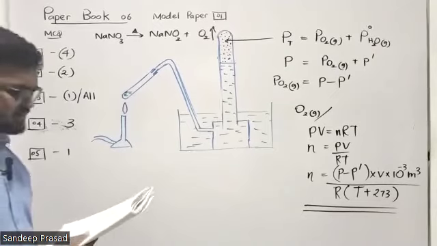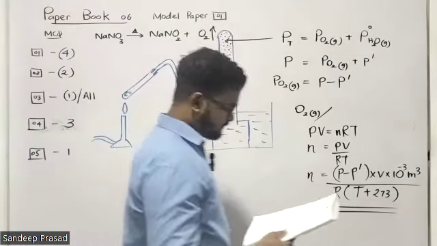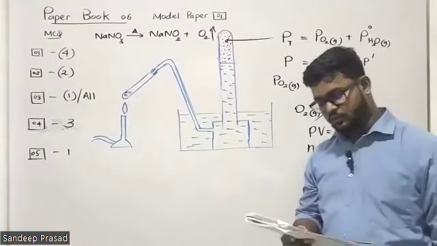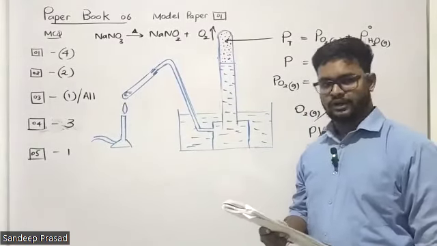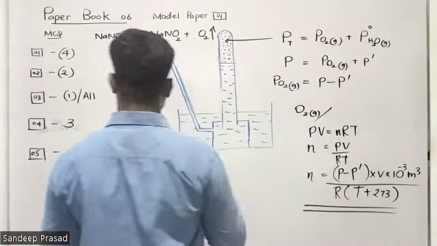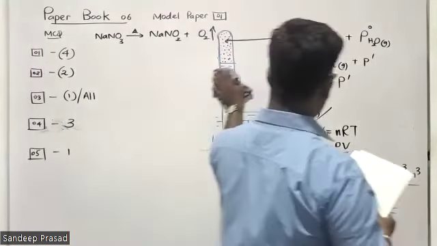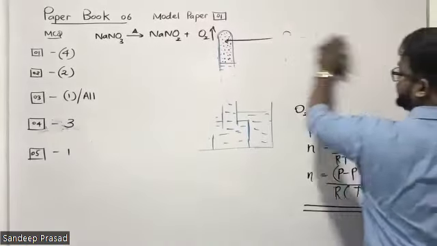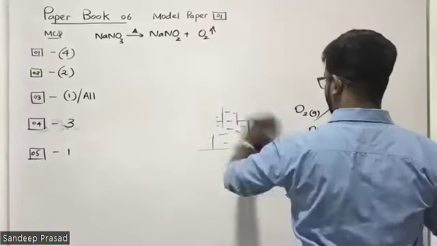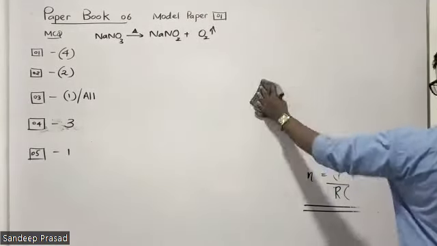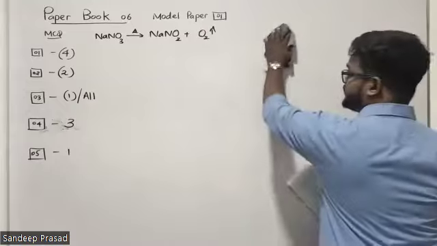Right. Question number 6. Which of the following can be used to distinguish the solutions of calcium chloride and strontium chloride? So they have given 5 compounds. Let's see by using which compounds we can differentiate, we can distinguish these two solutions.